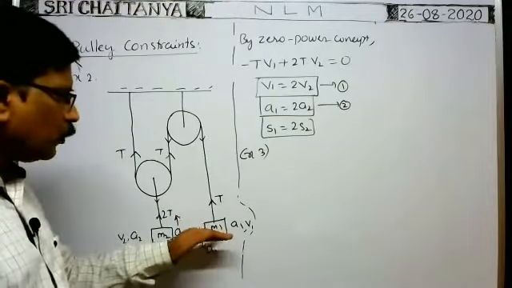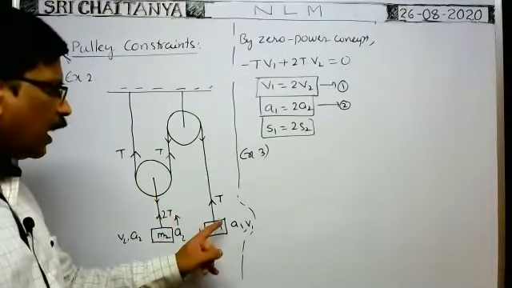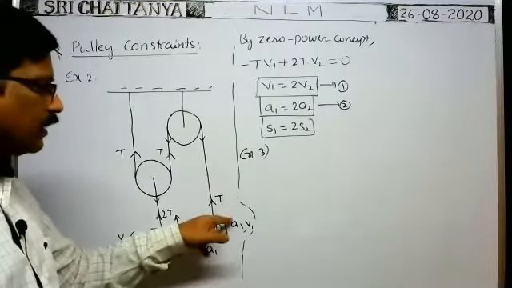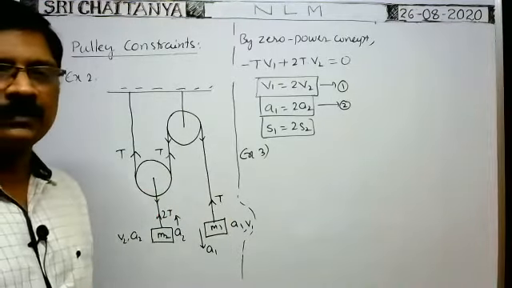But we have considered the motion of the block A1 downwards. If you get A1 negative, that represents the block M1 moves upwards with acceleration A1 and the other block comes down with an acceleration A2. In such a way you will get. Okay.